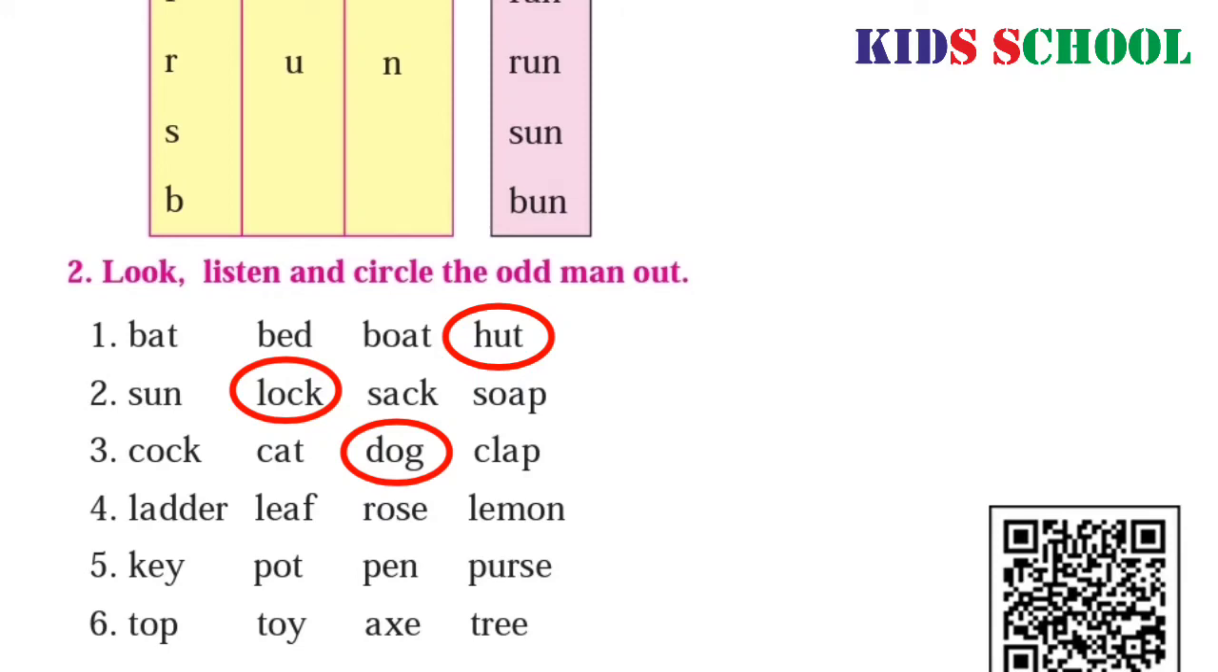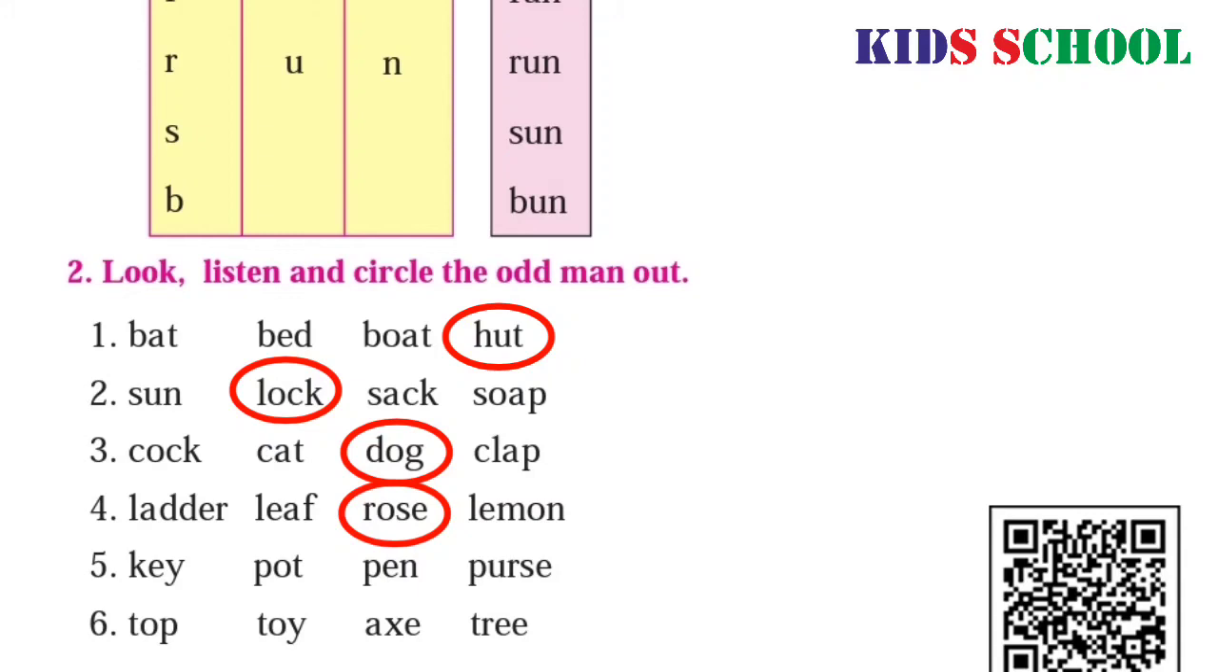Fourth one is L-A-D-D-E-R, ladder. L-E-A-F, leaf. R-O-S-E, rose. L-E-M-O-N, lemon. So we will circle the word rose because it is starting with the letter R and others are starting with the letter L.